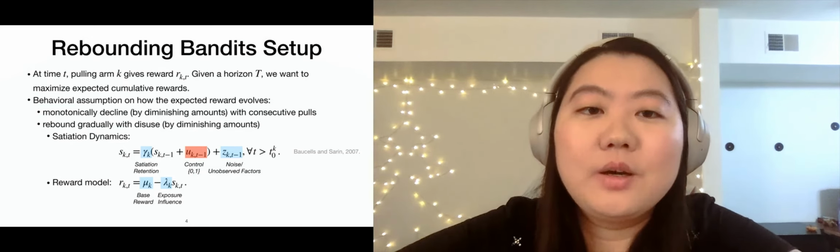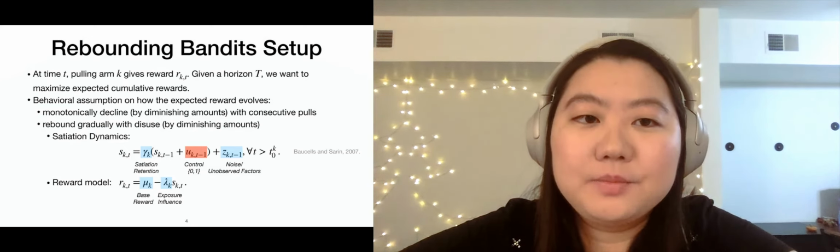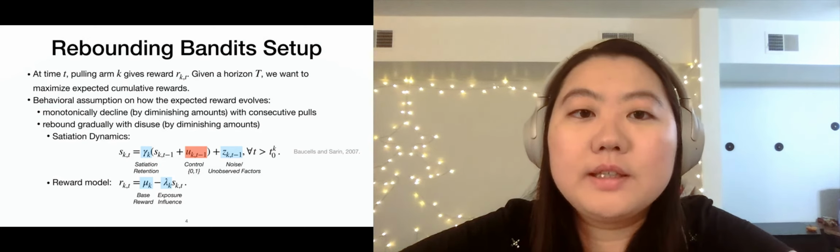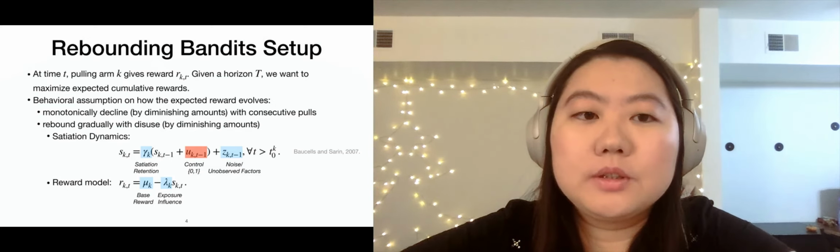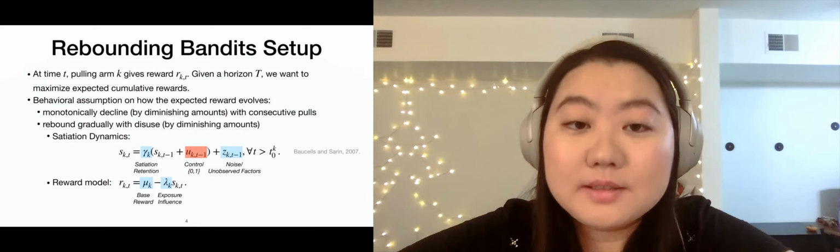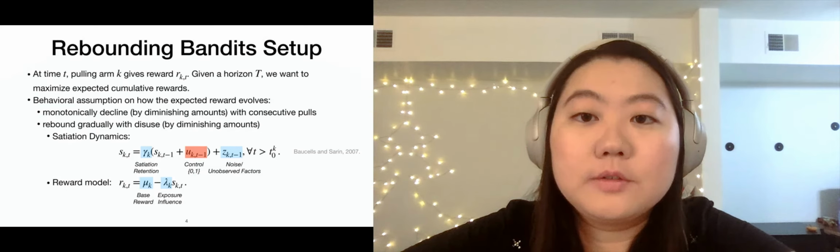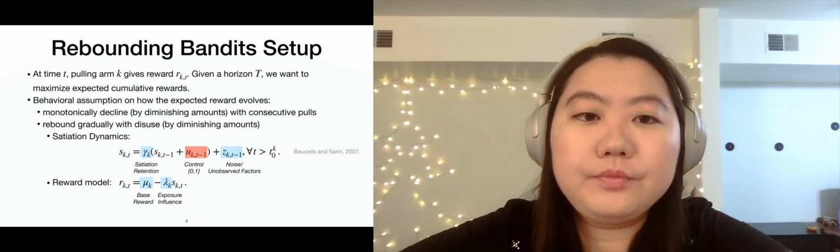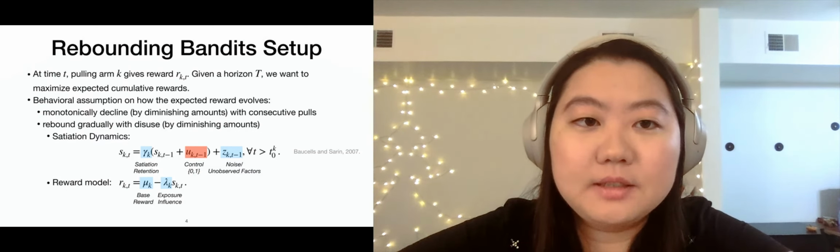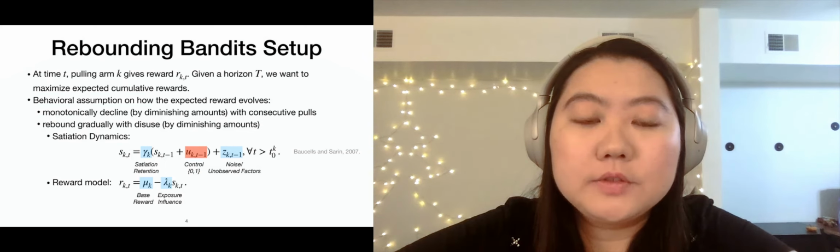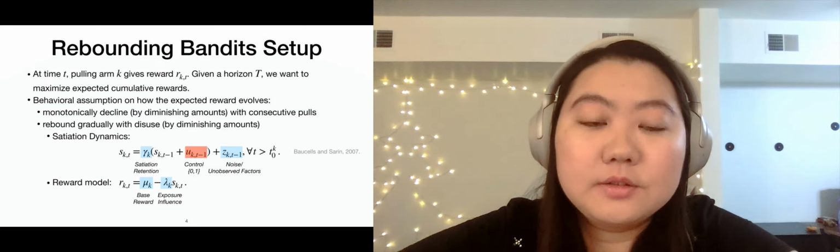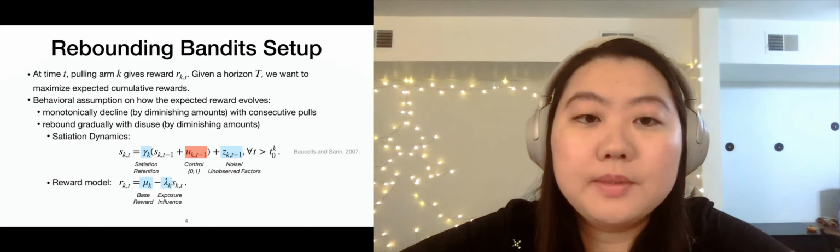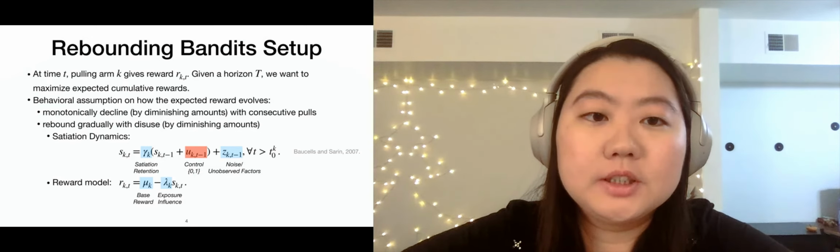In this work, we think of this problem in a bandit setup. At each time t, we're given k options to choose from. We choose to pull an arm and receive a reward. Our goal then is to maximize the expected cumulative reward for a fixed horizon T. In a rebounding bandit setup, the reward of each arm doesn't have a fixed distribution. Instead, the expected reward of each arm evolves based on how the arm has been pulled before.